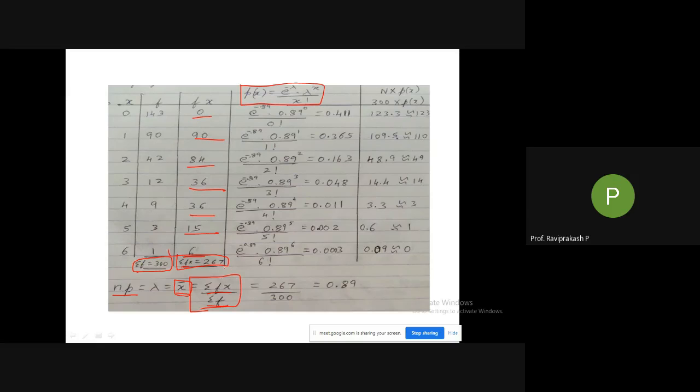Using these values of 300 and 267 in the x bar formula, we get 267 divided by 300, which is equal to 0.89. So this is your lambda.